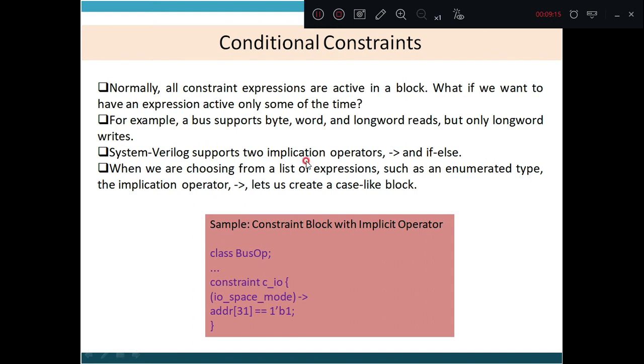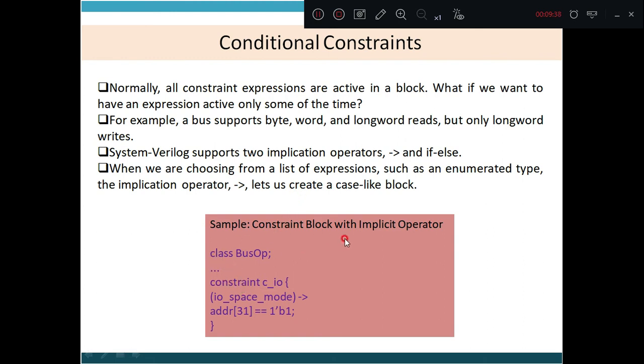System Verilog supports two implication operators. One is this and another one is if-else. When we are choosing from a list of expressions such as an enumerated type, the implication operator has to be used. This symbol has to be used. Let us see the example of that.